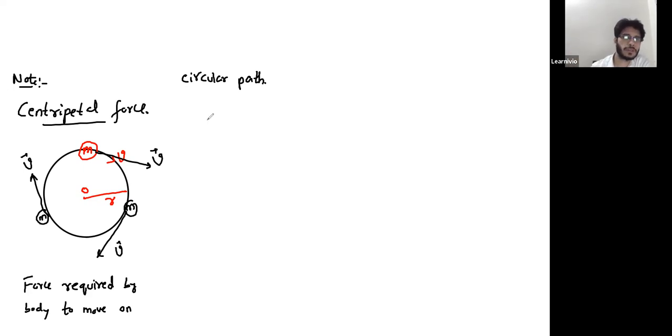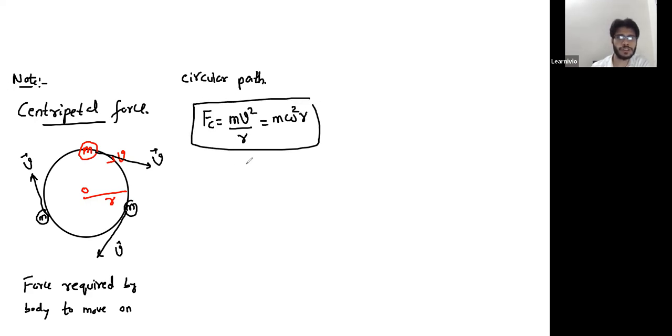centripetal force. The magnitude of centripetal force is mv square by r, or you can even write this as m omega square r. Here v is velocity and omega is angular velocity.